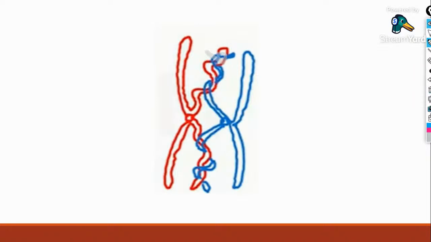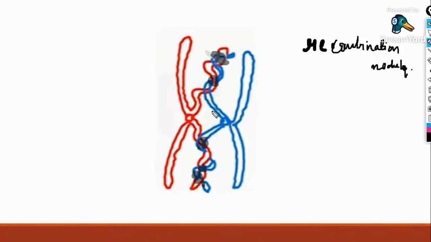This portion, this portion, where they interlink with each other, certain structures for recombination called recombination nodules appear.